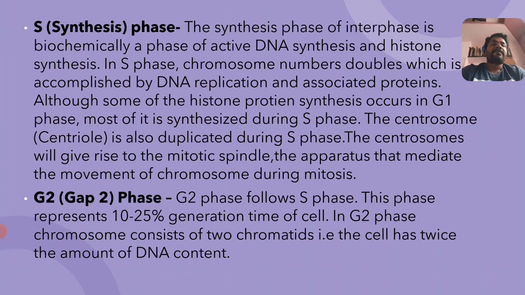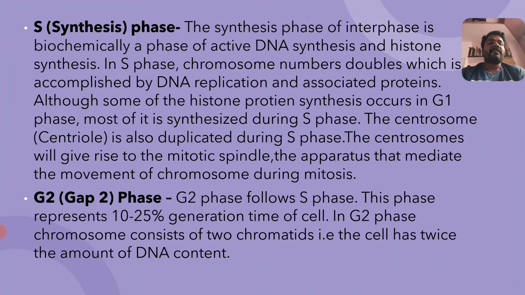See here, at the time of G1 phase, the condensed state of chromosomes is extended, but here in G2 phase, which follows S phase, chromosomes consist of two chromatids, that is the cell has twice the amount of DNA content.